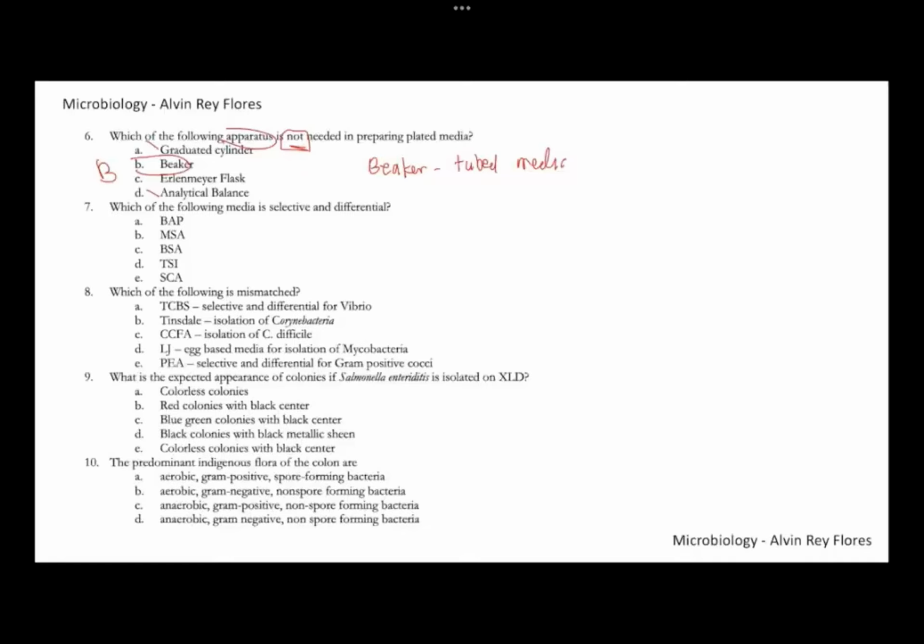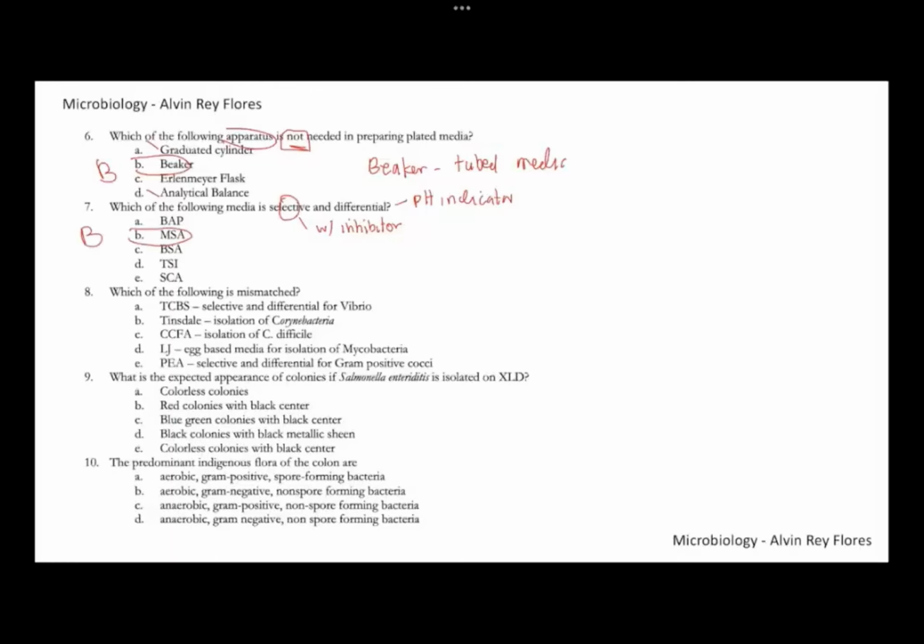Number seven, which is a culture media that is selective and differential. If it's a selective culture media, it has inhibitors to prevent the growth of other bacteria. If it's differential, it has a pH indicator, so it can distinguish whether or not the colonies are able to ferment a particular sugar. So there will be a color change. For number seven, which of the following is a selective and differential media, the best answer is letter B.